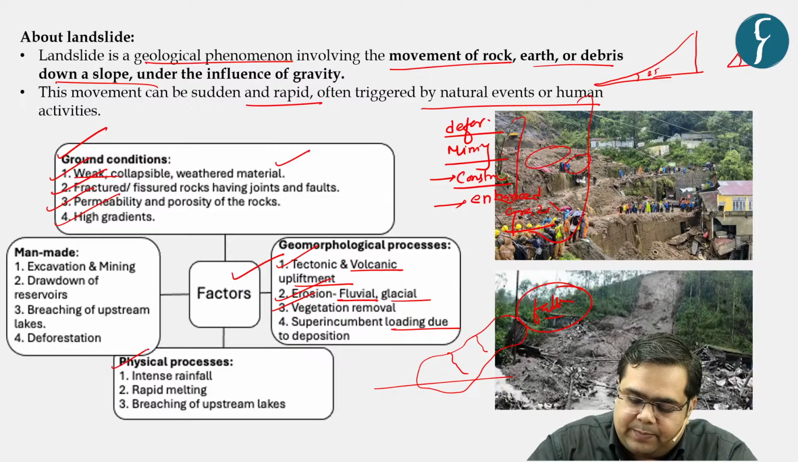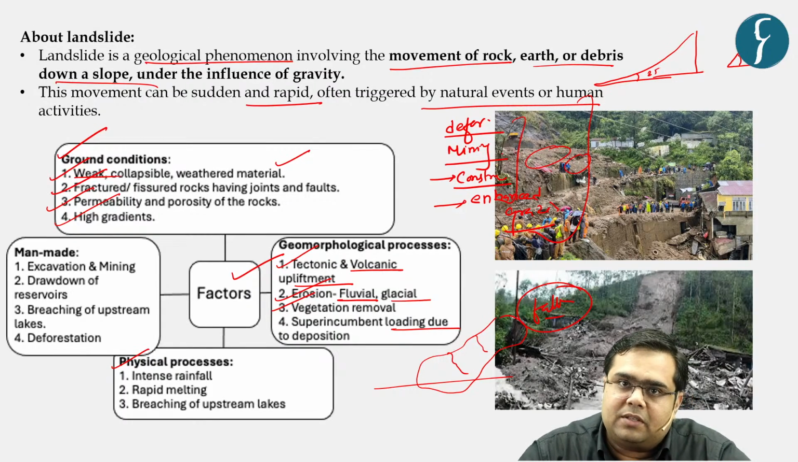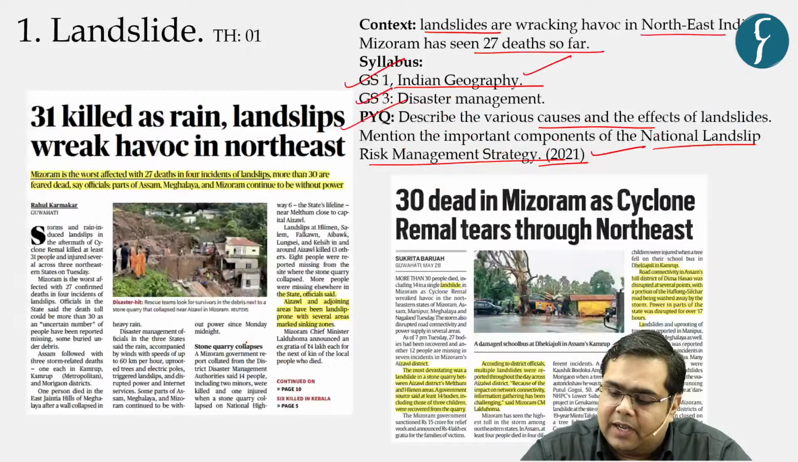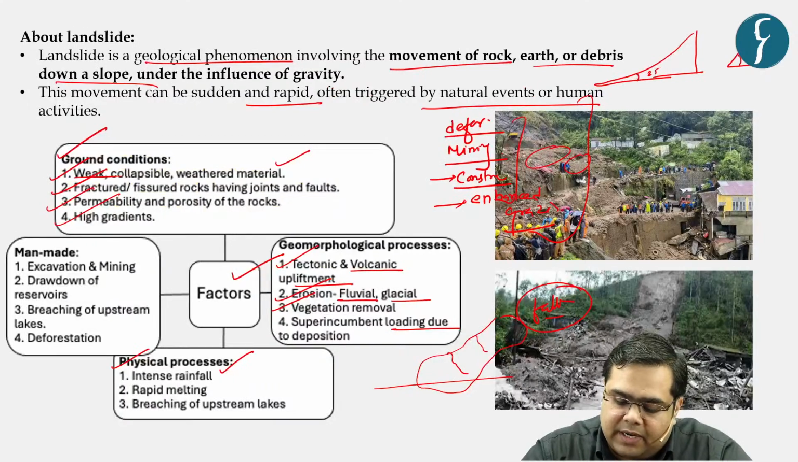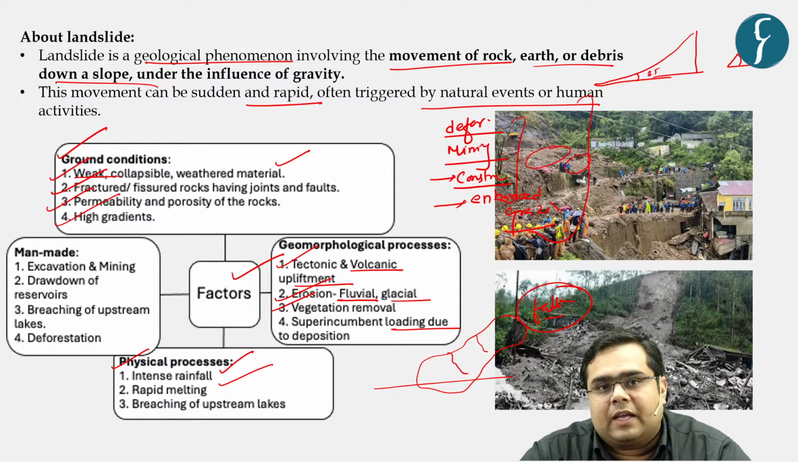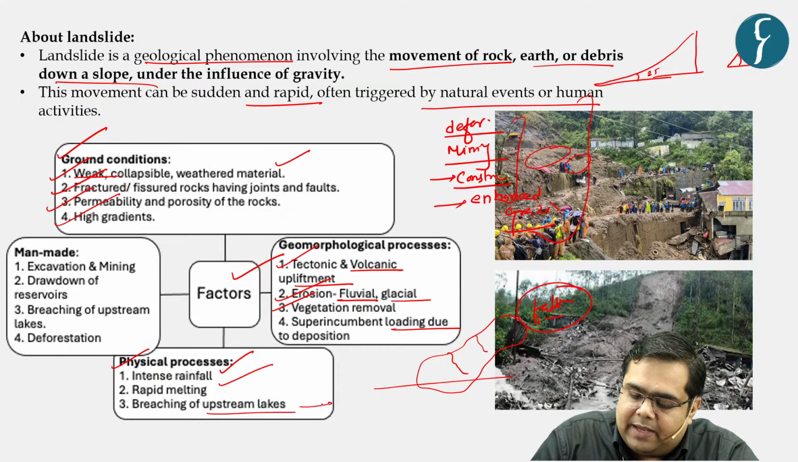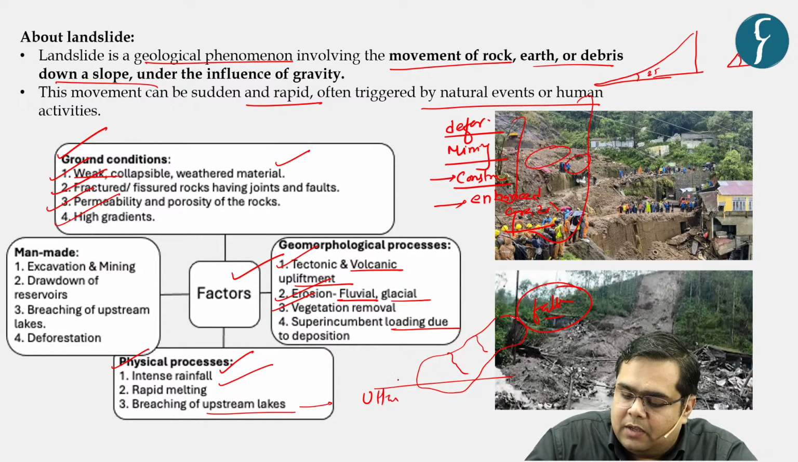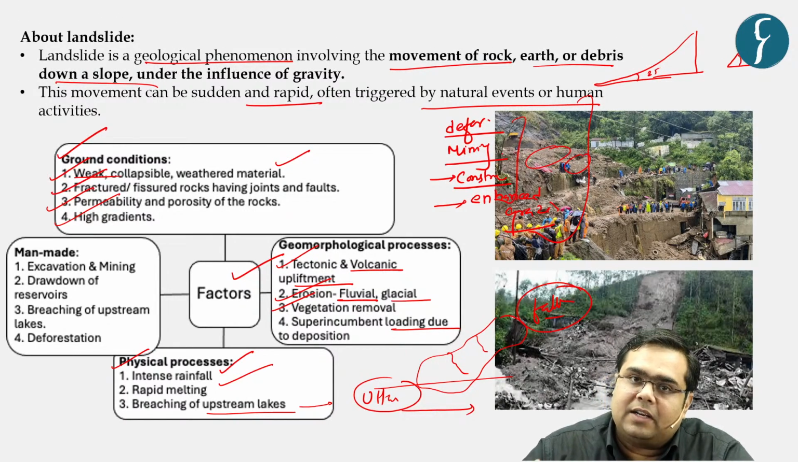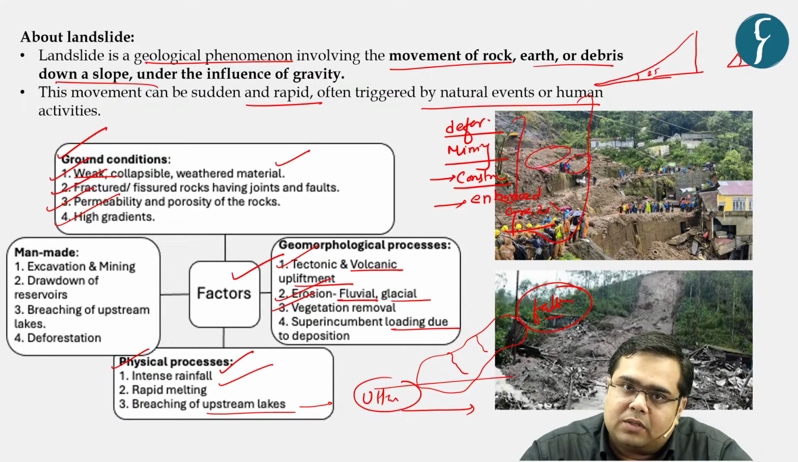Then another aspect is that it is a physical process, a natural process. So intense rainfall, as was the case in the recent landslides, rapid melting of glaciers, and breaching of upstream lakes can also cause landslides. What was the example of breaching of upstream lakes? The Uttarakhand tragedy. Subsequent landslides in the lower parts, like for example Rambada, were caused by the breaching of upstream lakes, and debris moved at such a high speed that it also caused landslides.